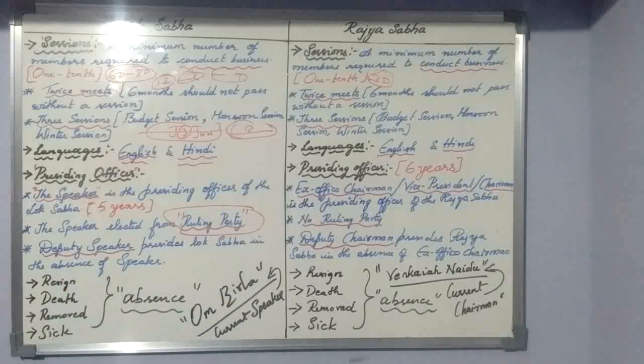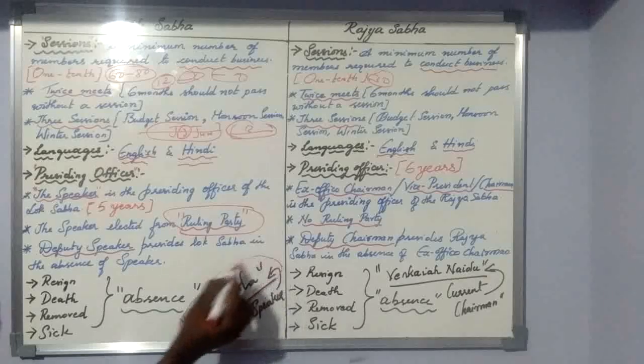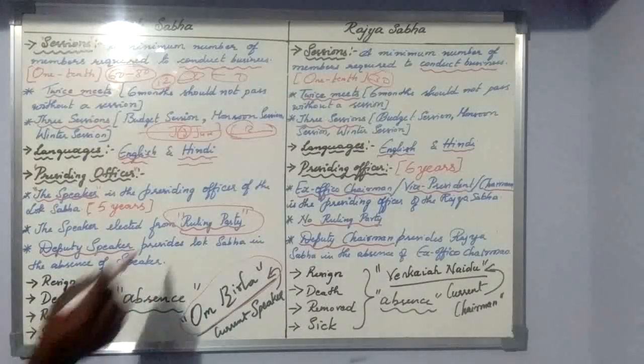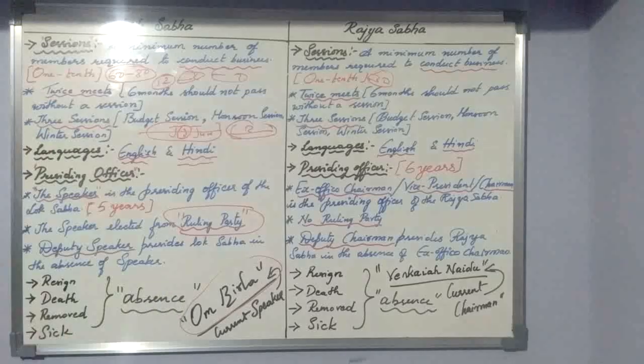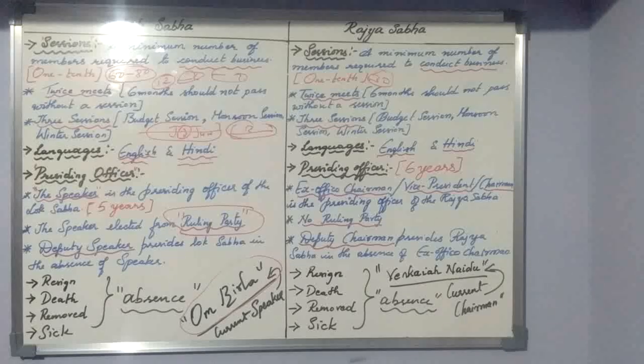Right now in the central government, we have the BJP as the ruling party, and Om Birla, the current Speaker of the Lok Sabha, is from the BJP. The Speaker of the Lok Sabha will always be from the ruling party.